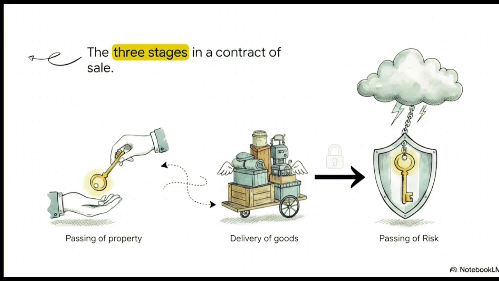So in any contract of sale, we're basically dealing with three distinct stages. You've got the passing of property, the delivery of goods, and the passing of risk. Now, they don't have to happen at the exact same time. But remember this, the passing of risk is almost always glued right to the passing of property, totally regardless of where the physical delivery actually is.